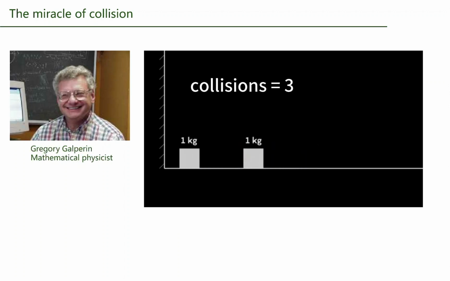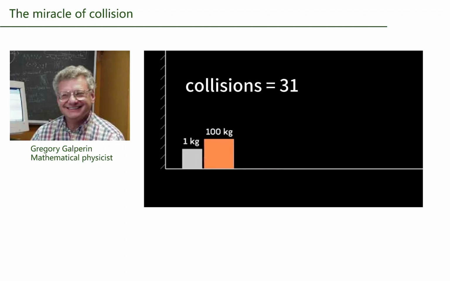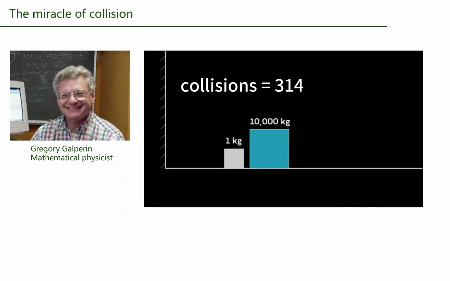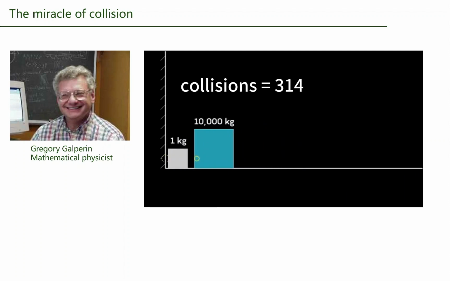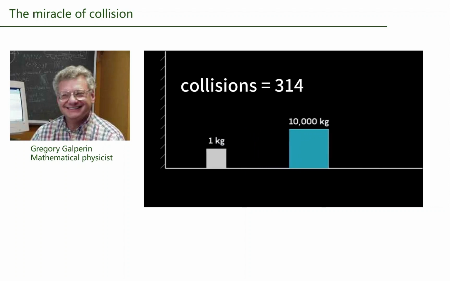Let's demonstrate the process. First, if the two blocks have equal mass, they collide 3 times. When the mass ratio is 100 to 1, there are 31 collisions. For a ratio of 10,000 to 1, the number of collisions rises to 314.